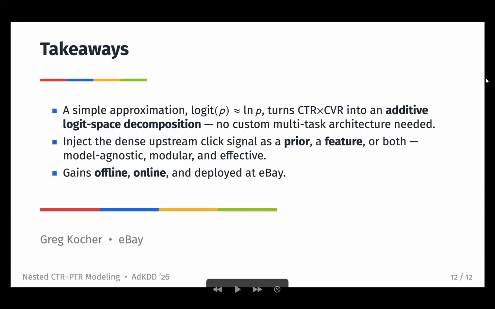So to summarize, we use a simple approximation that turns the traditional CTR times CVR into an additive logit space decomposition. And we inject that click signal into the downstream PTR model as a prior, a feature, or both. And overall, it's a really simple but effective way to get a lot of the benefits of multitask engagement signals into PTR modeling, but without some of the downsides. And it brought offline and online gains and was deployed to production.